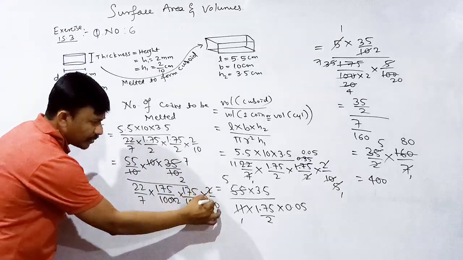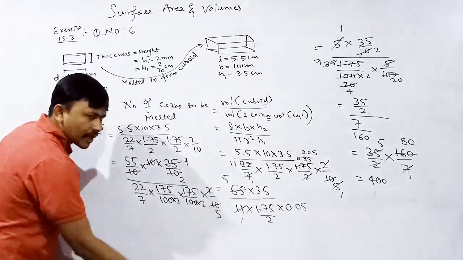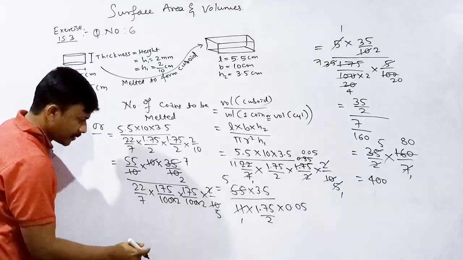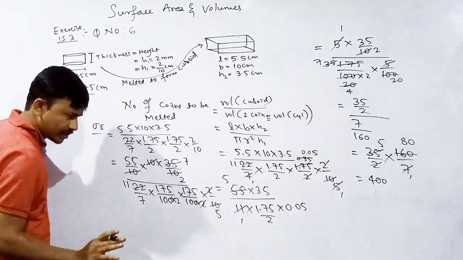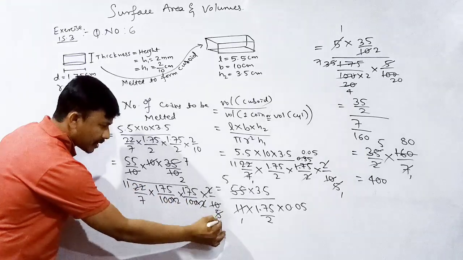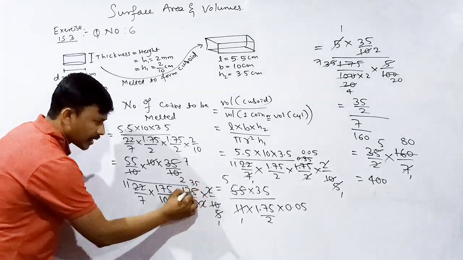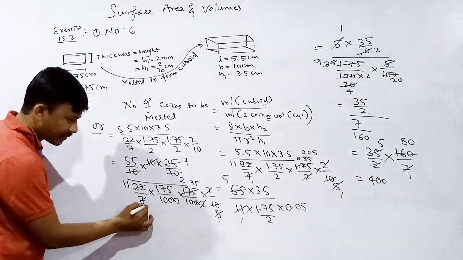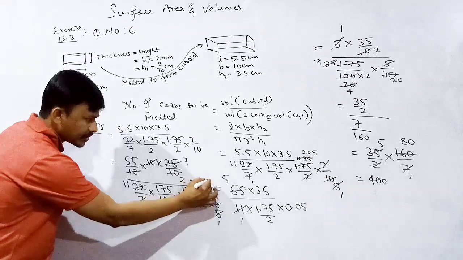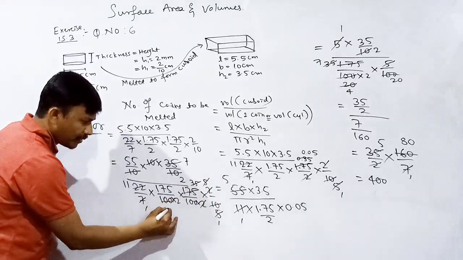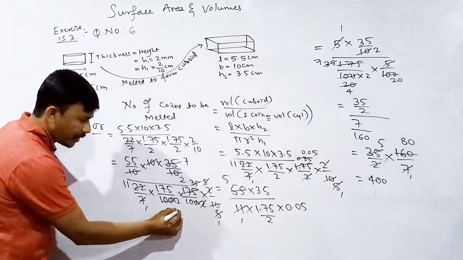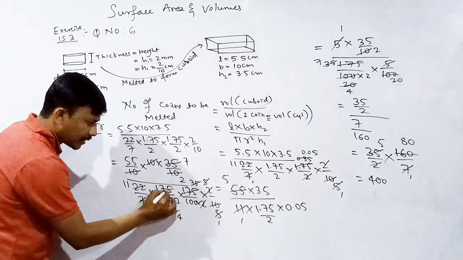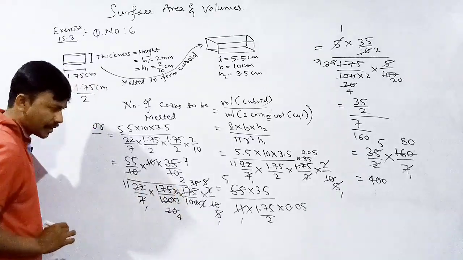2 ones are 2, 5 2s are 10, next 2 ones are 2, 11 2s are 22, correct. Next 5 ones are 5, 35 ones are 35, okay, cancel. Next 7 ones are 7, 5 ones are 5, 20 ones are 20, correct. Then 5 4s are 20, 5 7s are 35, correct.